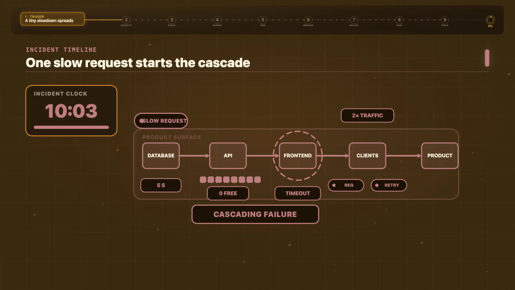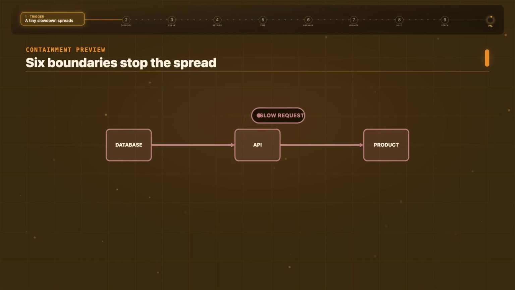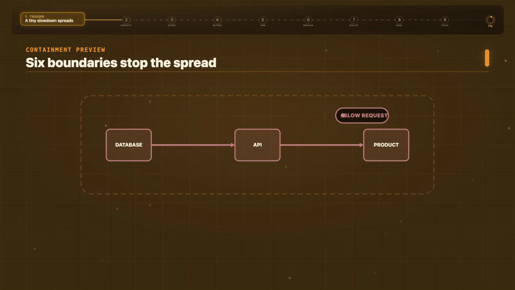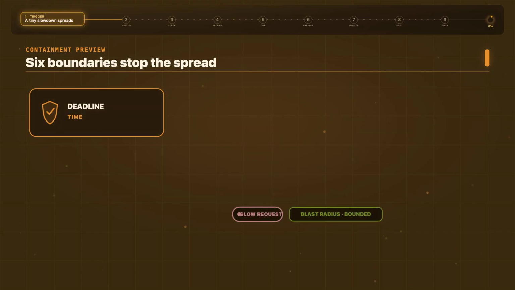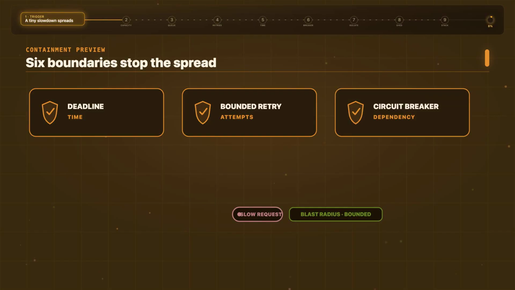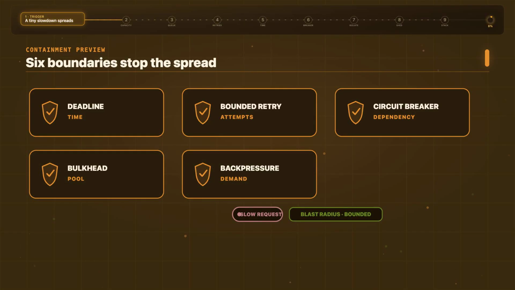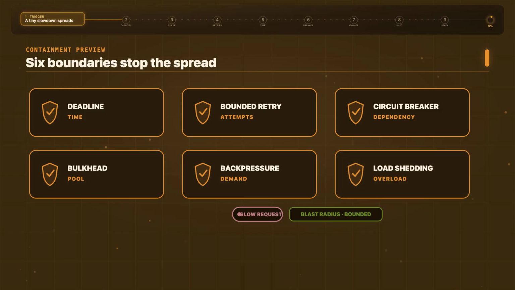This is a cascading failure. And the dangerous part is that every component can behave exactly as designed while the system collapses. So let's build the failure from one request, watch it spread, and then add the defenses that actually contain it. Deadlines, bounded retries, circuit breakers, bulkheads, backpressure, and load shedding.